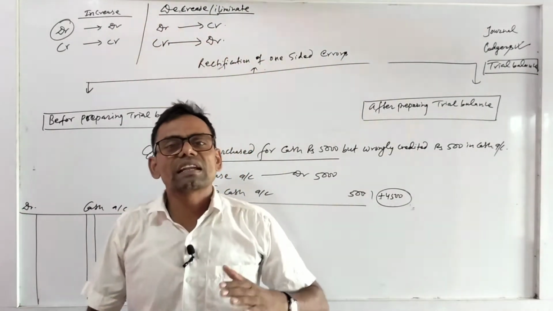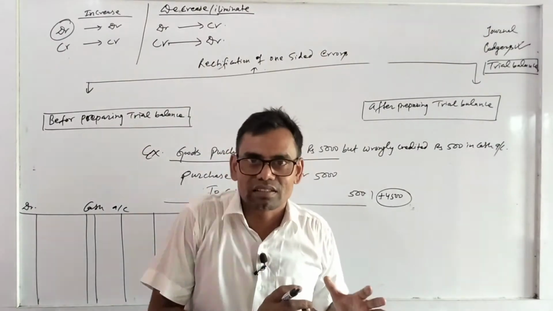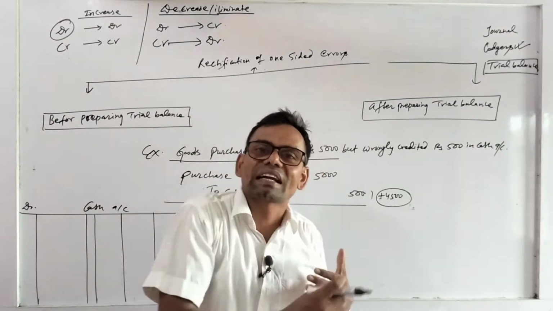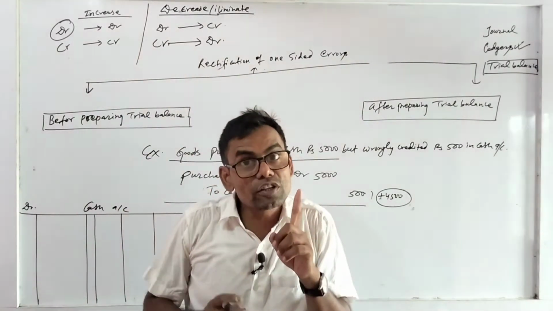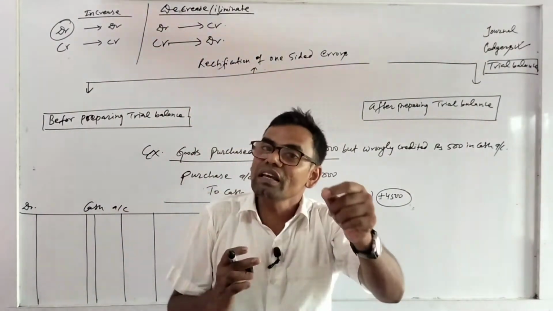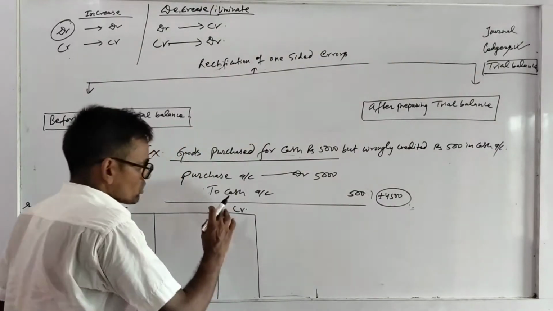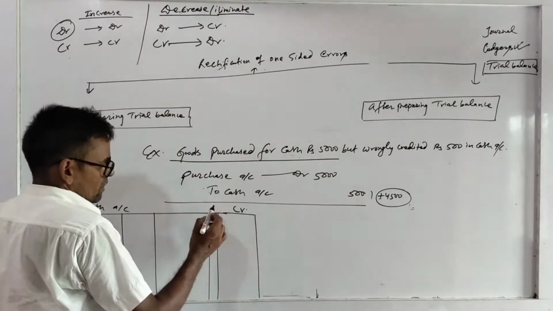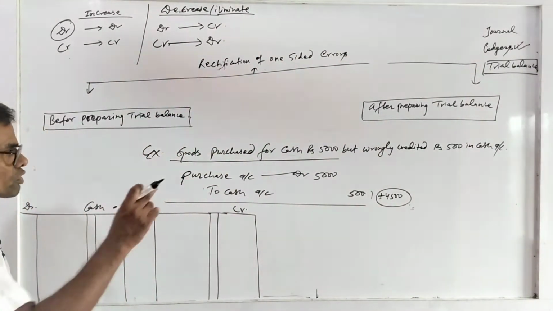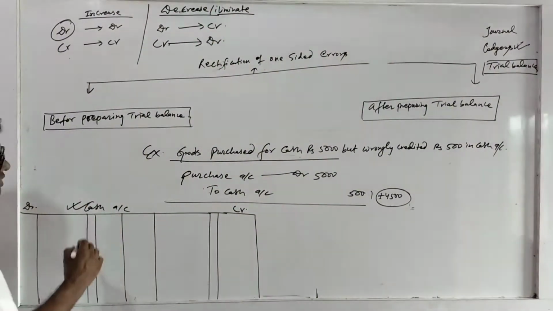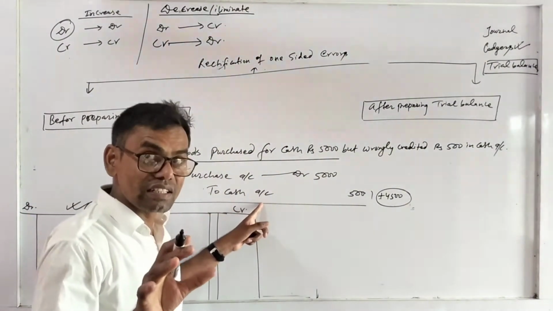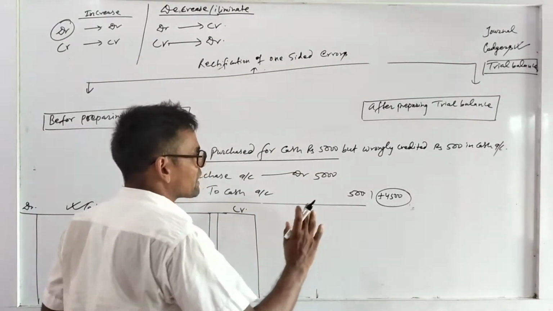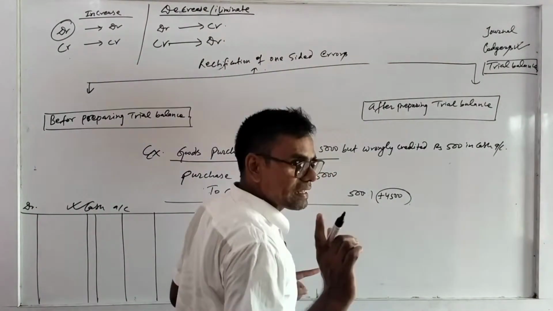Now see here, the account which you are going to rectify is the cash account, and it is credited, and you have to increase, so you will credit it.